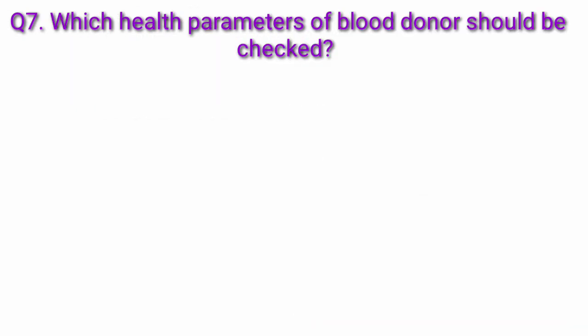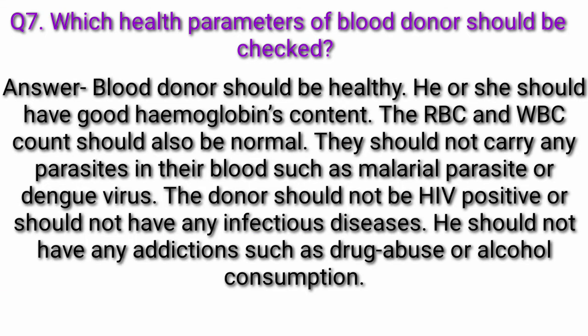Question 7. Which health parameters of blood donor should be checked? Answer. Blood donor should be healthy. He or she should have good hemoglobin content. The RBC and WBC count should also be normal.